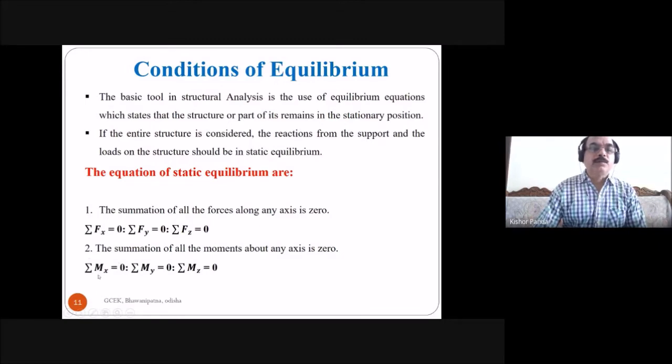The summation of all the moments about the x-axis is equal to 0. This is the summation of moments about the y-axis equal to 0, and this is the summation of moments about the z-axis equal to 0. So these are the 6 static equilibrium equations.